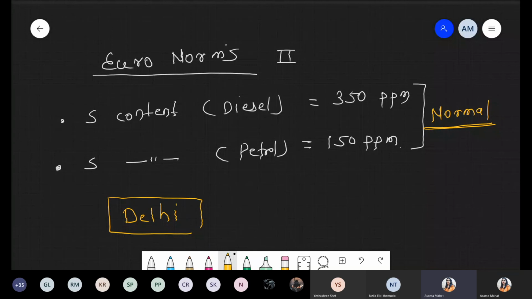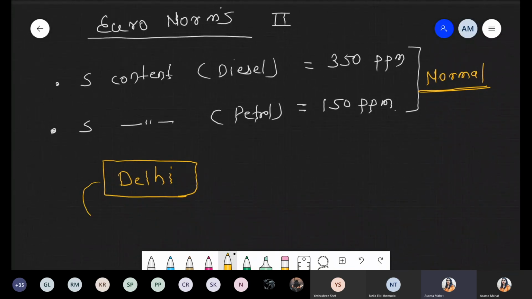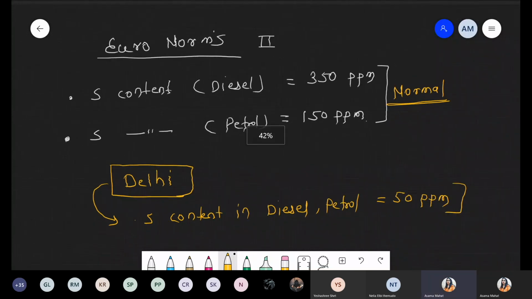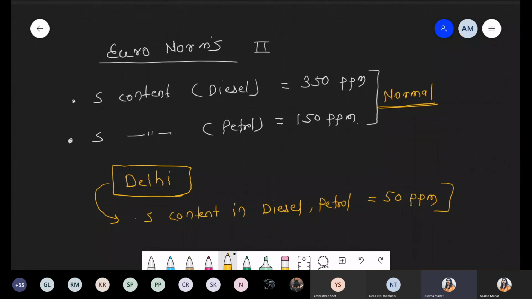a special type of petrol and diesel is prepared, and the sulfur content in diesel and petrol is only 50 ppm. So normally, if you compare with other cities with normal environmental conditions, the sulfur content in diesel and petrol has the earlier values. But especially in Delhi, the goal is to control vehicular air pollution.